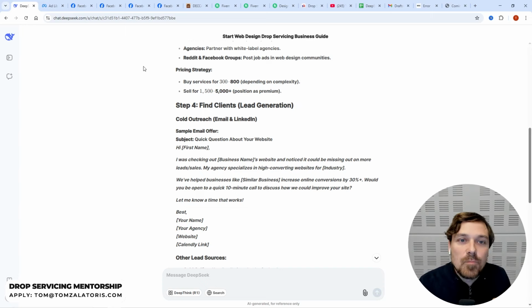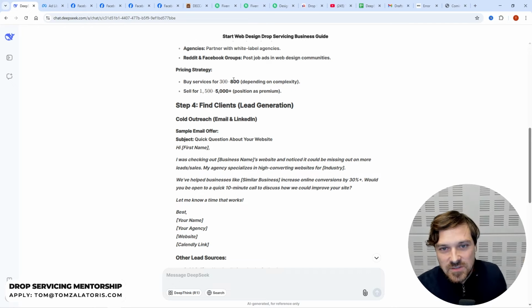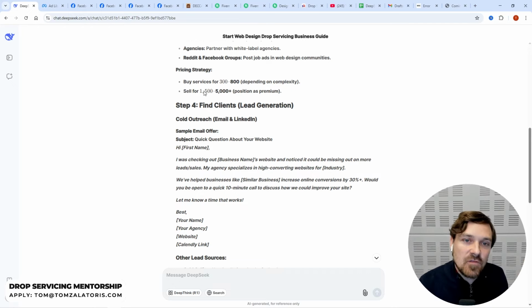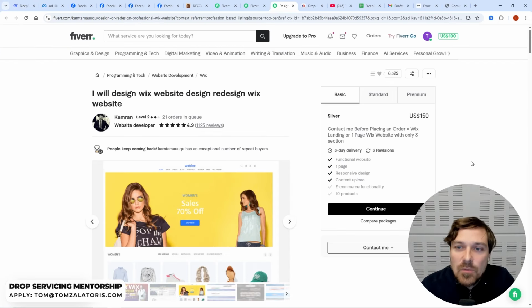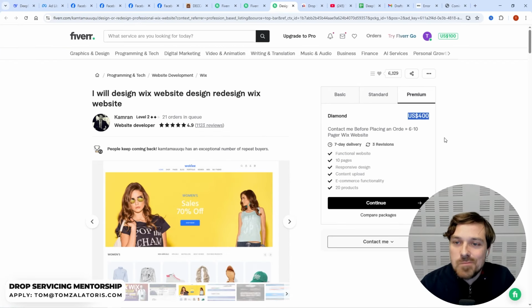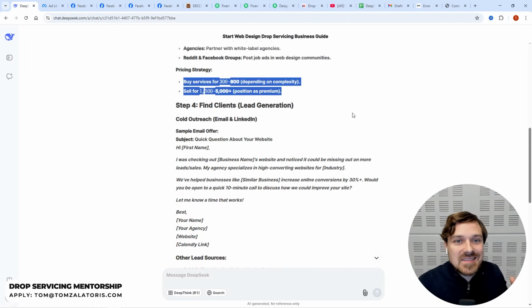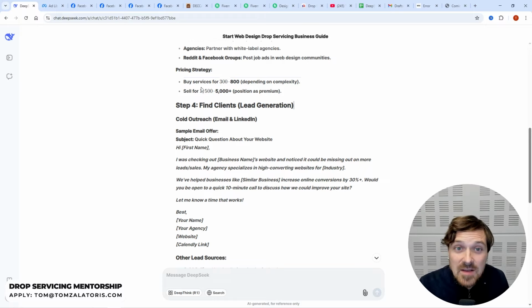So what is now very important is the pricing strategy. According to DeepSeek, you should buy services for between $300 to $800, depending on complexity, and sell for $1,500 to $5,000, positioned as premium. Now, this is very, very good advice, very much in line with what I was talking about. I said that this is the price point that you're probably going to be going for if you are marketing this to restaurants in the UAE, $400, right? And then we're reselling it at about $1,500, $1,700.